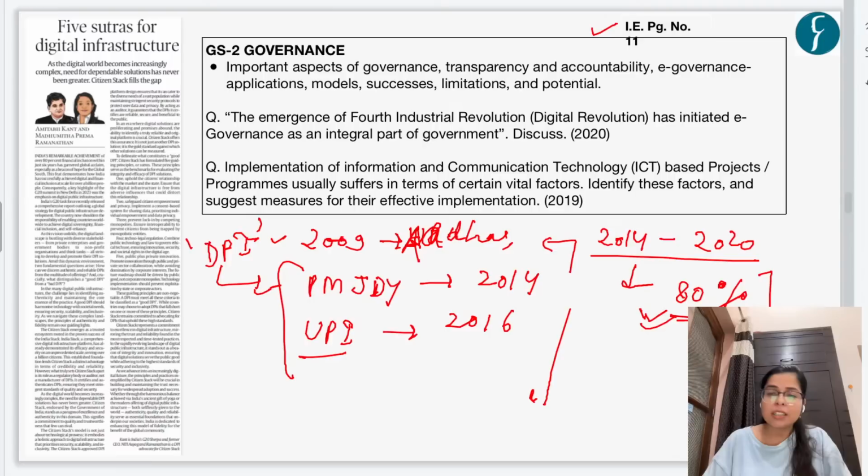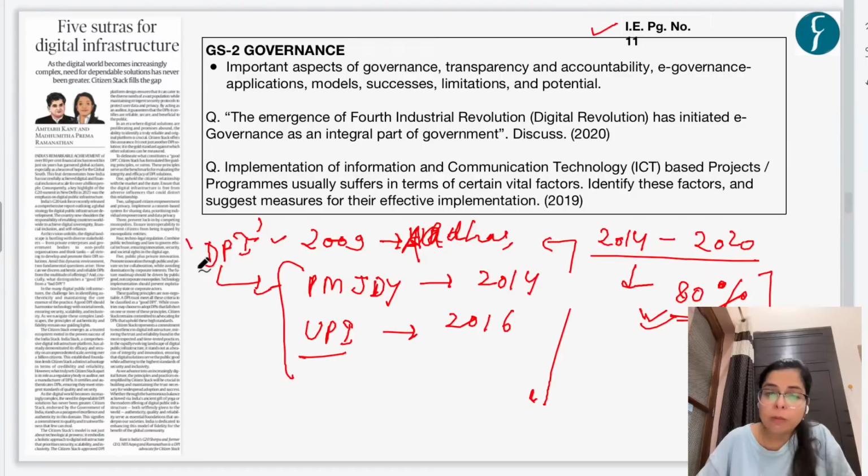And then in this news article, the author says that this digital public infrastructure is referred to as India Stack. Now, the author says that India is progressing in developing India Stack or digital public infrastructure. Now we can see that various digital platforms are being developed under it, but now we need to regulate these digital public infrastructure. And for regulating this digital public infrastructure, we need to move from India Stack to Citizen Stack. That is, we need certain kind of regulations in DPI or to enable good DPI, right? So let's discuss this news article.